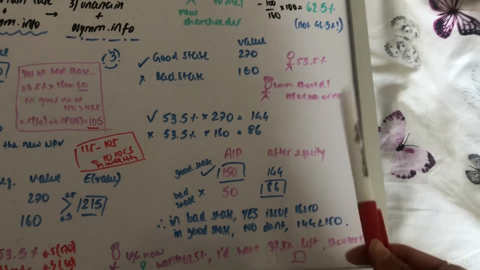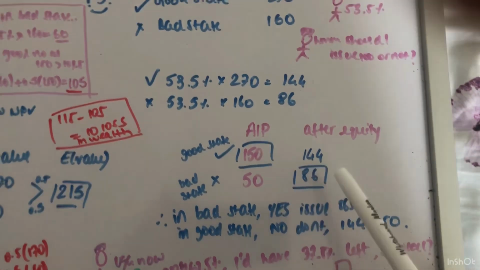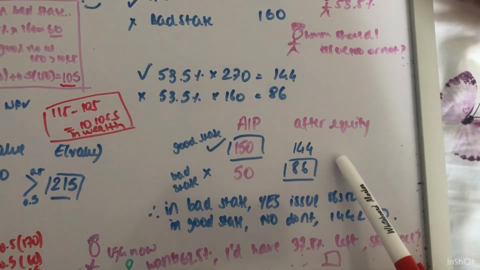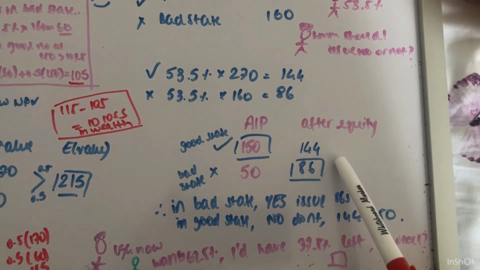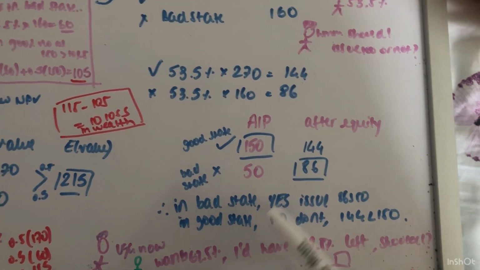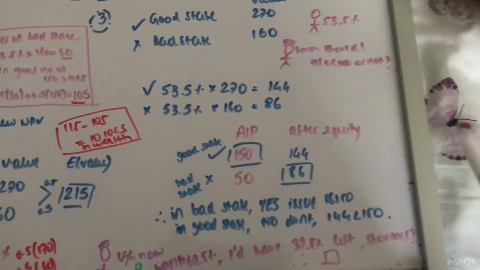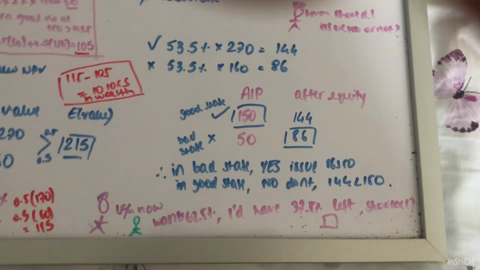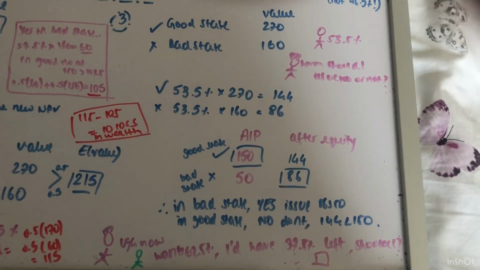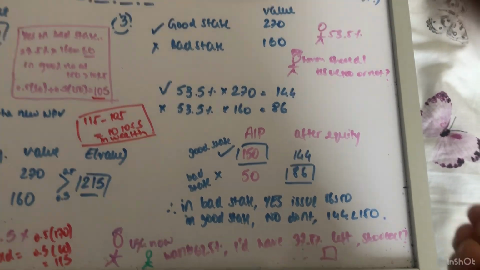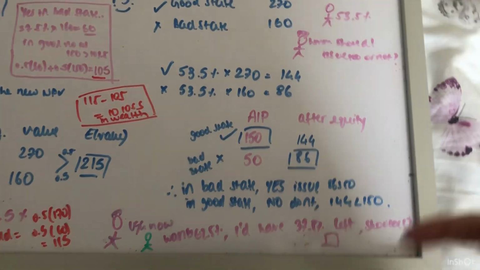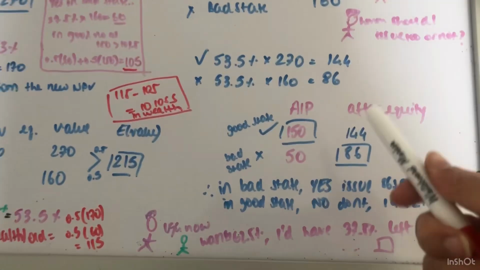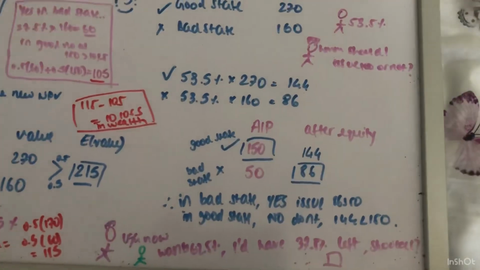So they're saying, okay, in the bad state, yes, I will issue equity because I will raise my existing shareholders' value. But in the good state, I will prefer to not issue equity because they're just going to have less than what they already have, right? So it's going to dilute it, basically. I'm going to give ownership of my firm to some other people, which will be bad for them. So they're not going to do that.